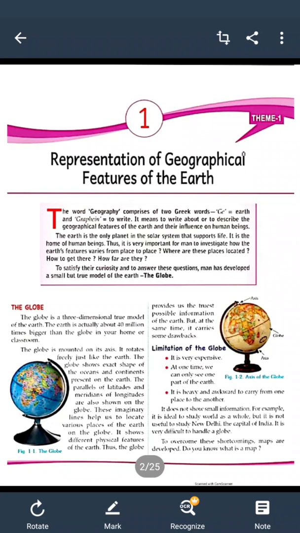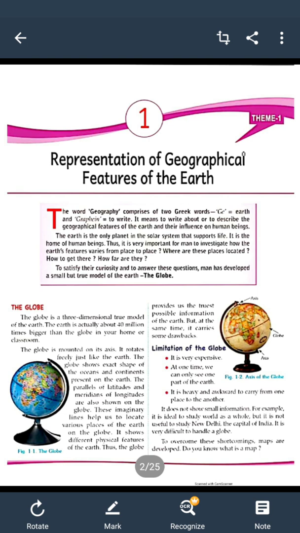Students, today I am going to revise lesson 1. As you know, you have only 2 lessons in the first term syllabus. So I have already given you the question answers of both the lessons, and I am going to revise this lesson. I think that you have learned the question answers of both the lessons.